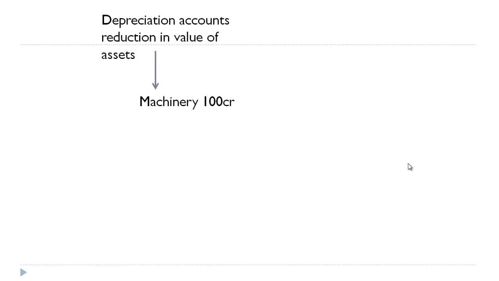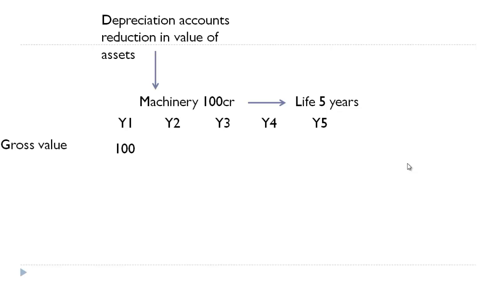Let's say the cost of machinery is 100 crore and the life is 5 years. So in the balance sheet, this machinery will be appearing as an asset. Okay, so say the life is 5 years, so we will provide depreciation for all the 5 years. In the first year, this machinery will appear at 100 crore value, but we have calculated there is a depreciation, right? So depreciation will reduce the value of the asset. So from 100, 20 will be reduced and the net value will become 80. So this is in year 1. So depreciation is recording the asset value at its net value, that is after depreciation.